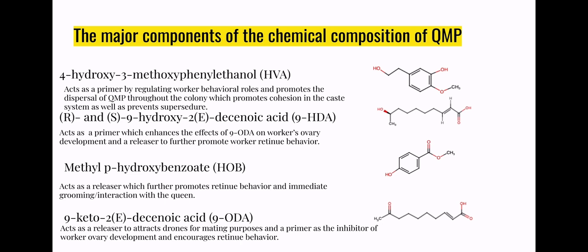I want you to pay close attention to the molecules that act as a primer. On the right side, you will find the molecular structures for these compounds. Please note that 9-ODA and 9-HDA is high quantity in QMP compared to 9-ODA and 9-HDA in worker bees. HOB is mostly behavior influencing, not physical. 9-ODA in high quantities is a sign that a queen produces many eggs.